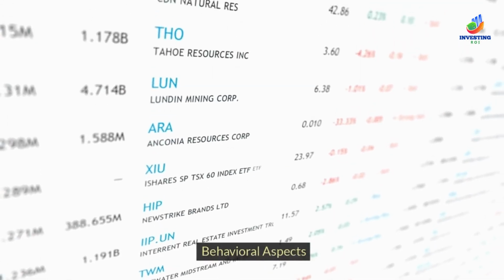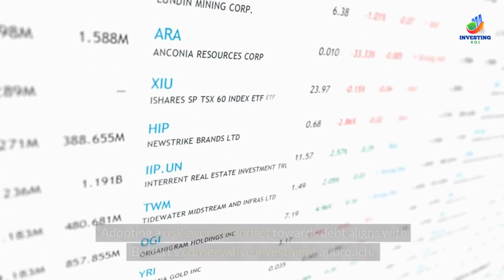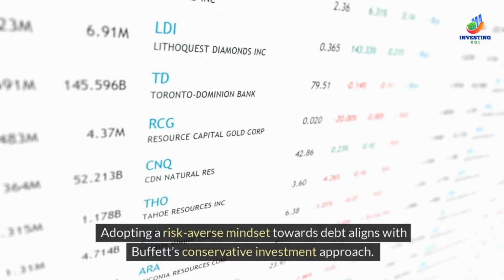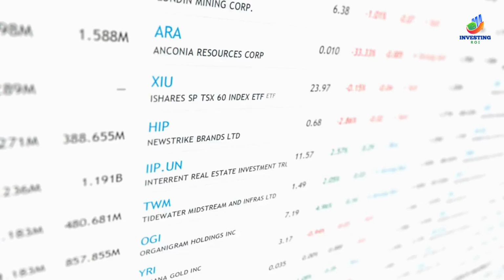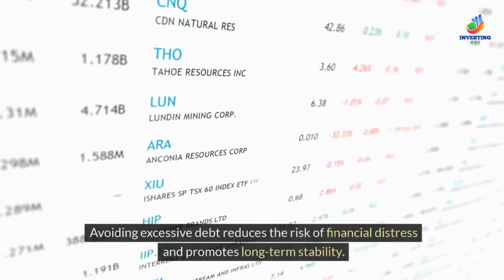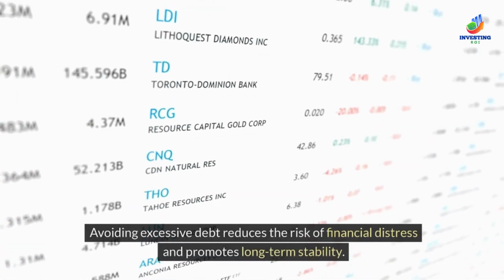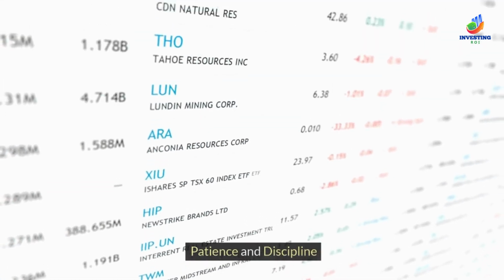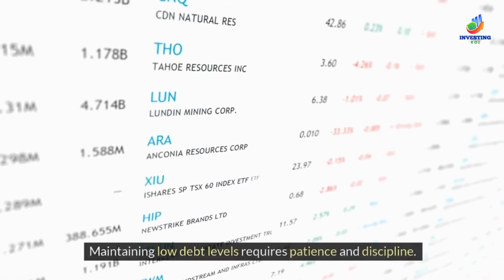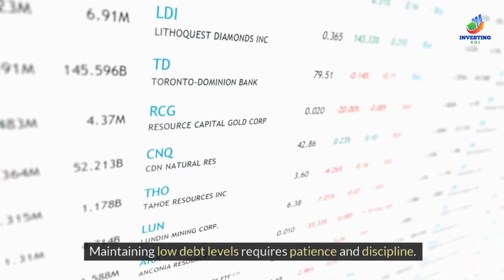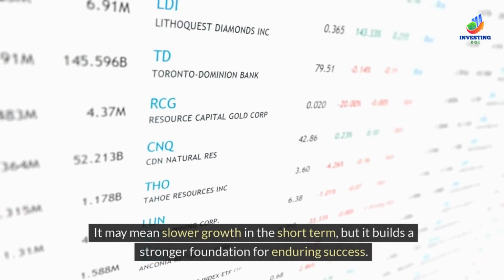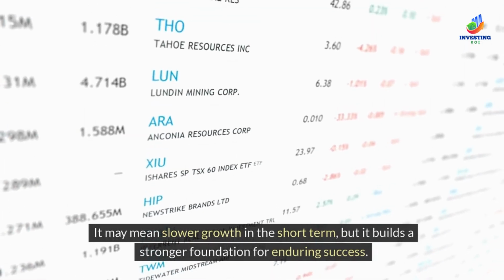Behavioral aspects. Risk aversion. Adopting a risk-averse mindset towards debt aligns with Buffett's conservative investment approach. Avoiding excessive debt reduces the risk of financial distress and promotes long-term stability. Patience and discipline. Maintaining low debt levels requires patience and discipline. It may mean slower growth in the short term, but it builds a stronger foundation for enduring success.